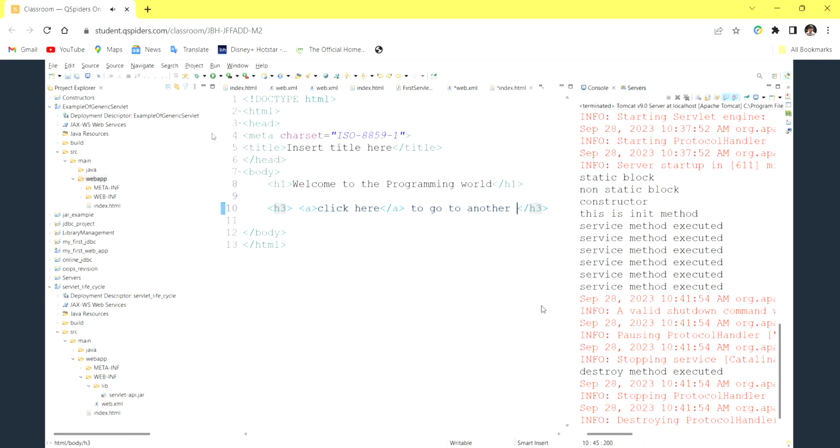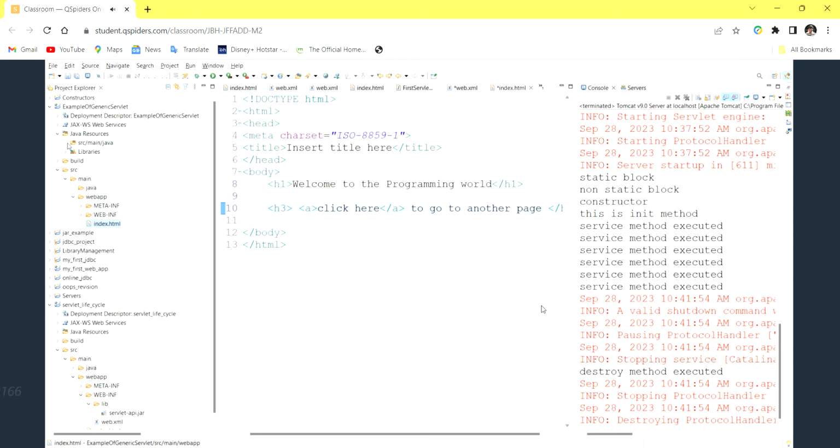So whatever we studied till now, using all these concepts, we are going to create one small web application. Okay, so now what I will do, the index page, the HTML page, is ready.